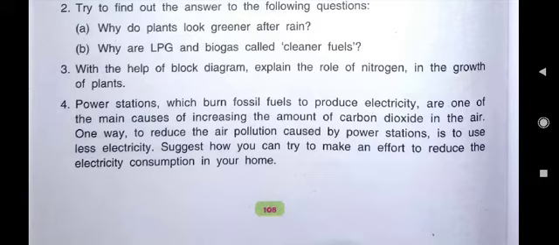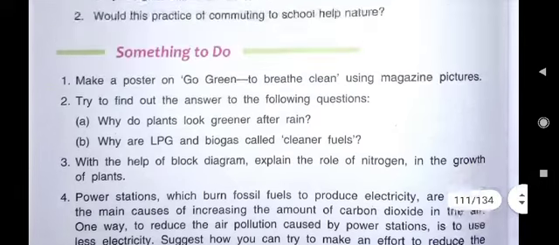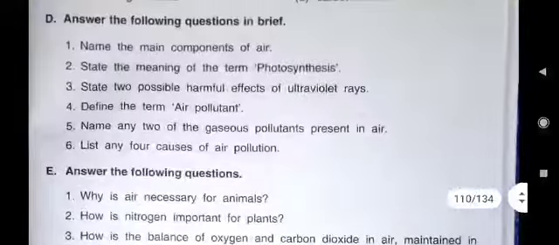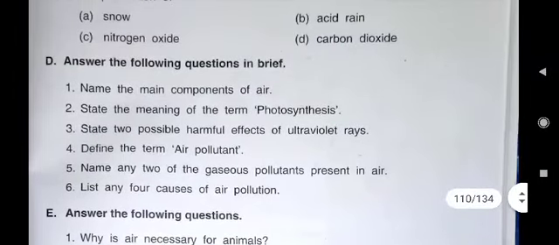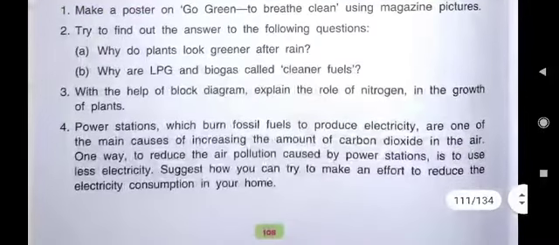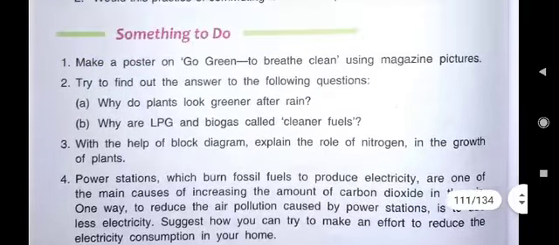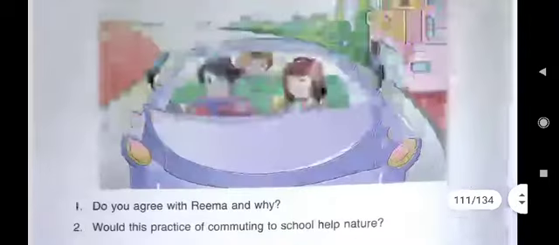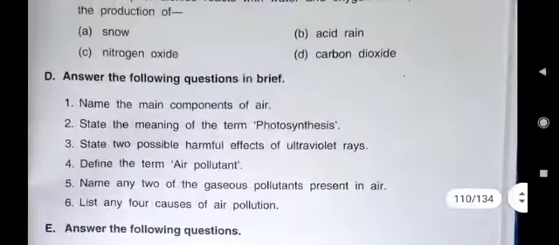So that's all for today, children. You have to write the answers of E part, D part. Then value based questions, you will not write. It was only for understanding. This something to do is also only for understanding. So only D part answers you have to write.